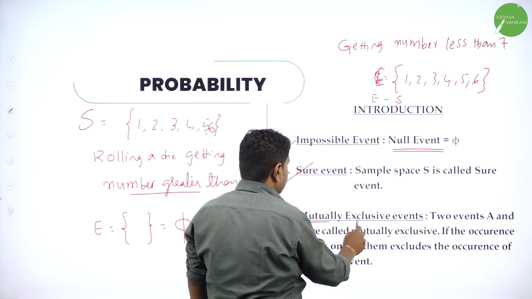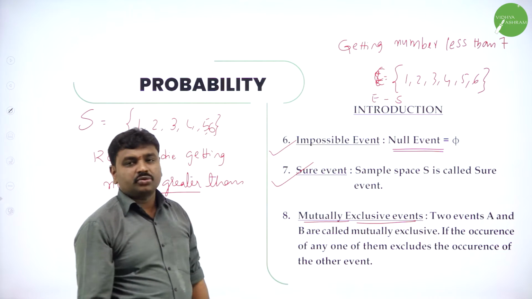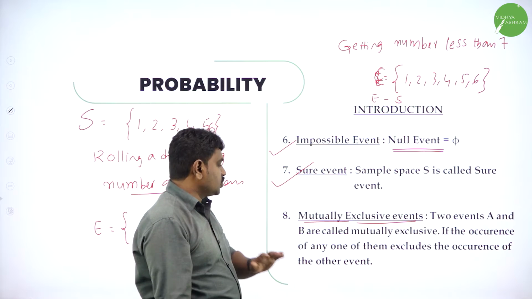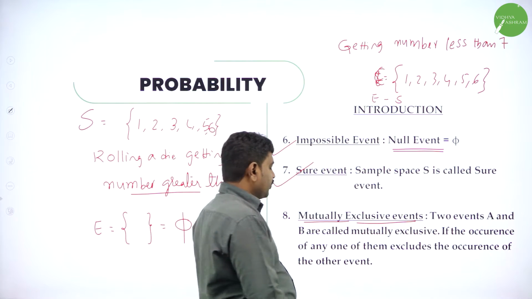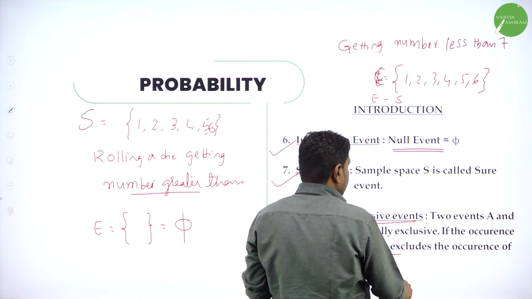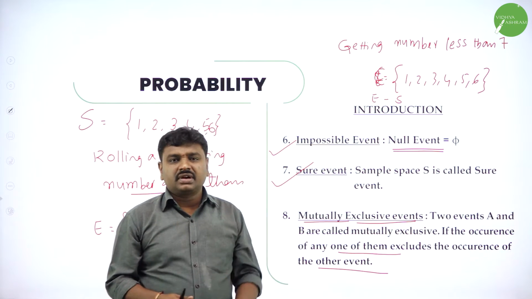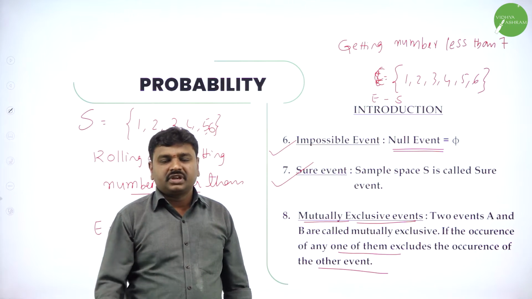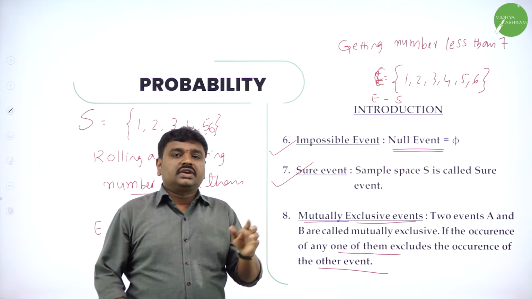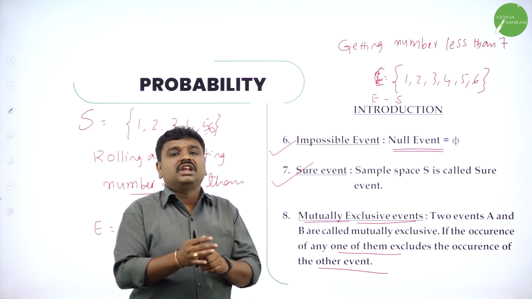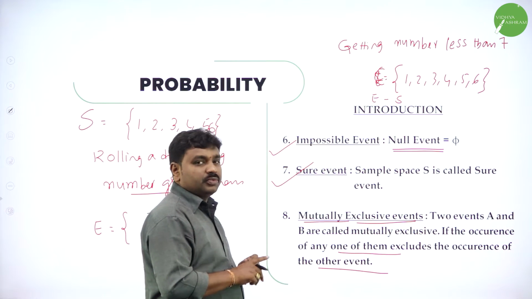Now mutually exclusive events. Two events are said to be mutually exclusive if there is no common outcome, that is, if the occurrence of any one of them excludes the occurrence of the other. Suppose rolling a die, if I get an even number, I cannot get an odd number. Getting an even number and getting an odd number are mutually exclusive. If I do the intersection, we should not have common elements. They should be disjoint, mutually exclusive.